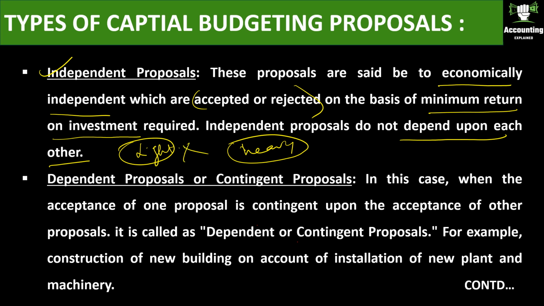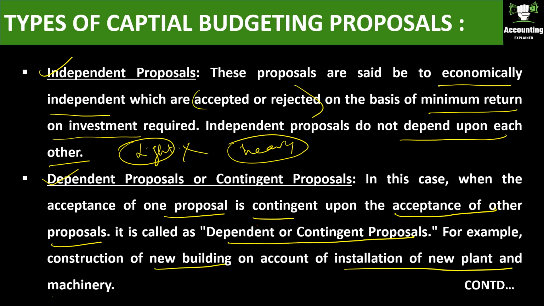Next are dependent proposals or contingent proposals. When the acceptance of one proposal is contingent upon the acceptance of another proposal, it is called a dependent or contingent proposal. For example, construction of a new building on account of installation of new plant and machinery. You are going to install a new plant and machinery, and for that you need a new building. So the installation of new plant and machinery depends on the construction of the new building. So it is a dependent proposal.